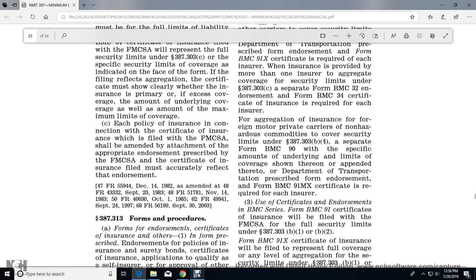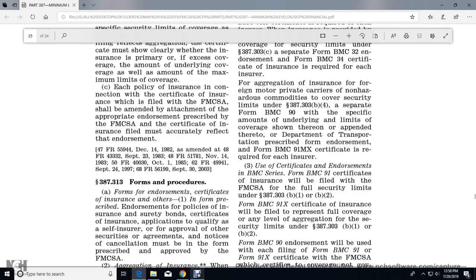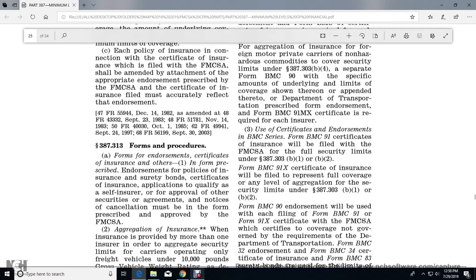Each policy of insurance in connection with the certificate of insurance will be filed with the Federal Motor Carrier Safety Administration with the attachment of the appropriate endorsement prescribed by the Federal Motor Carrier Safety Administration. The certificate of insurance filed must accurately reflect the endorsement.